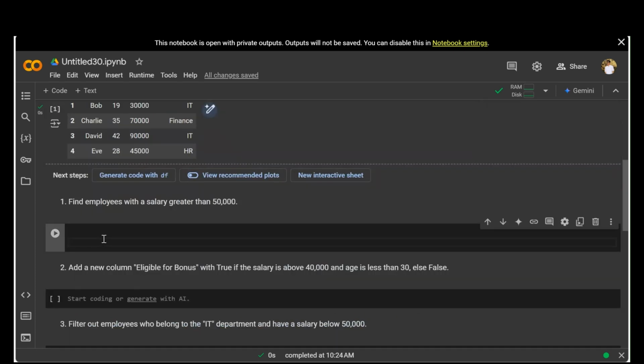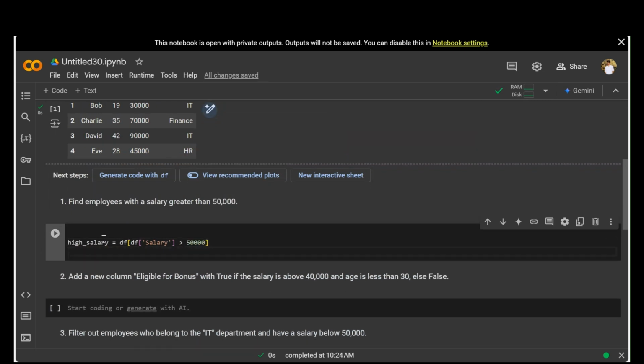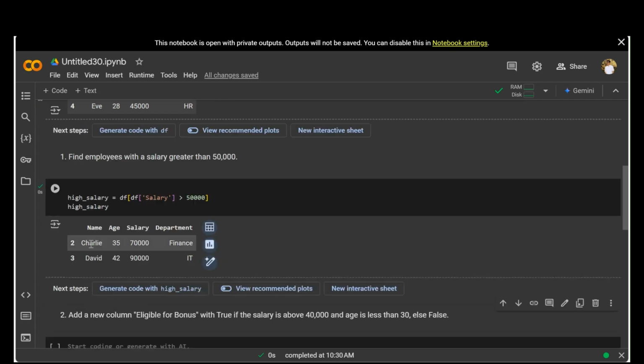You can just simply write a single line. Let's give a variable called high_salary equal to df of, then again df of the salary column, and this salary column should be greater than 50,000. Simple. Now simply print it. Control C and Control V. Let's run it. And yes, as we discussed, Charlie and David are the two persons whose salary is greater than 50,000, and their whole data is being fetched. So that's quite a basic one. Let's jump to the next question.